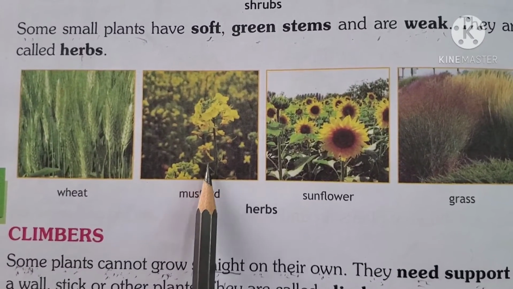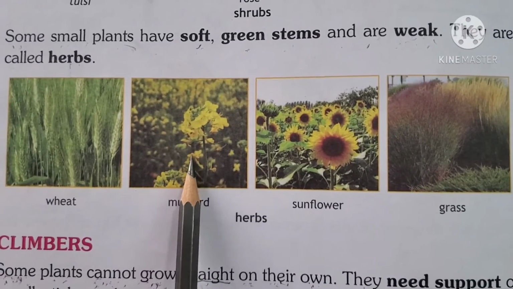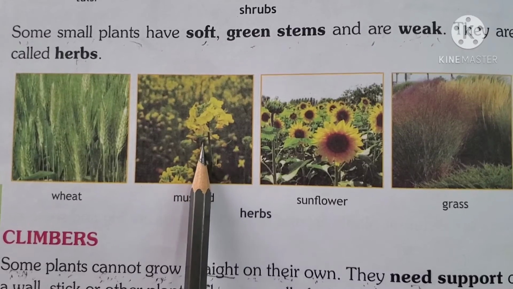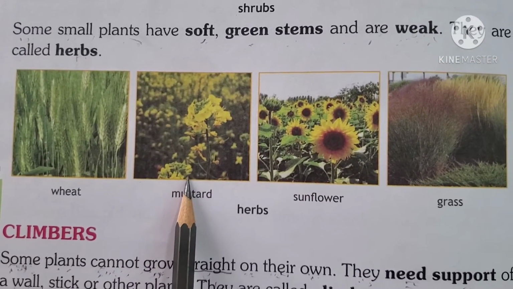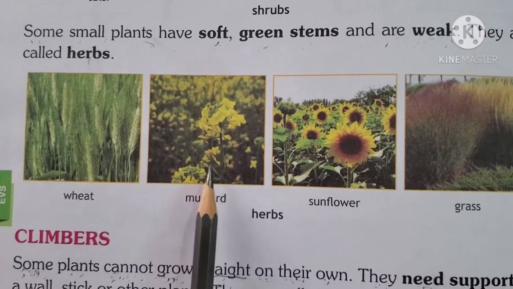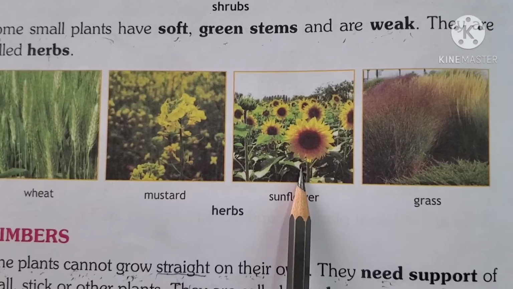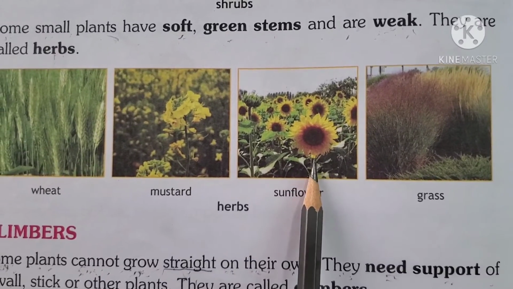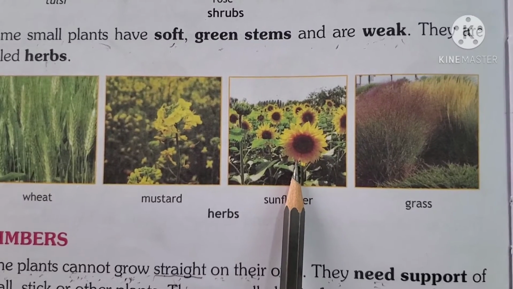We use these flowers. We make oil with these flowers and it is called mustard oil. So mustard oil is very healthy for us. And this is also a herb. Sunflower. I think you all have seen these flowers. With this also we get oil, right?